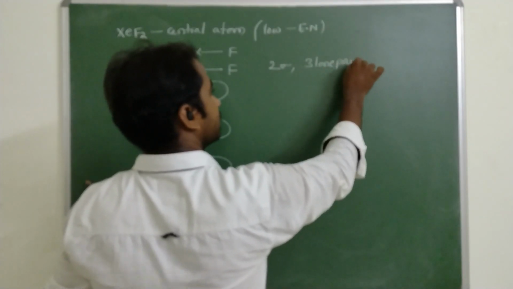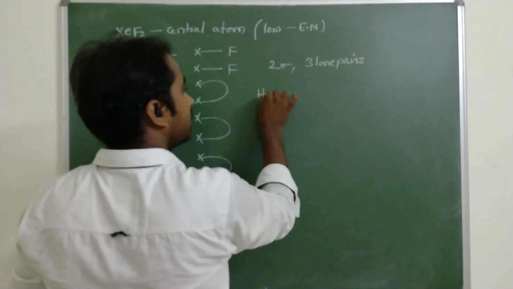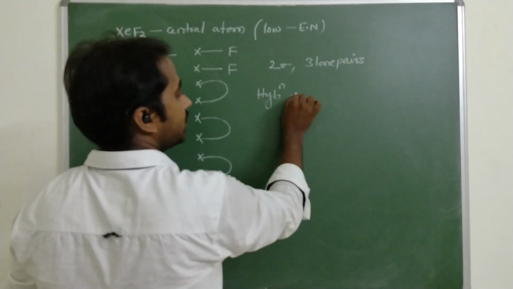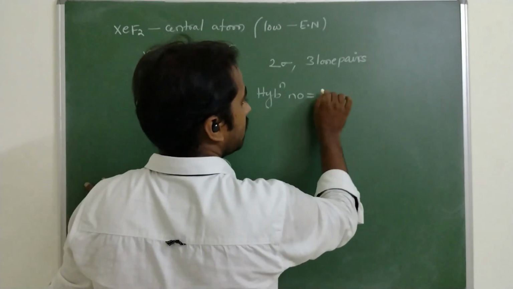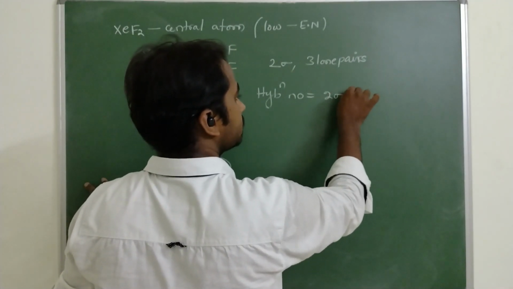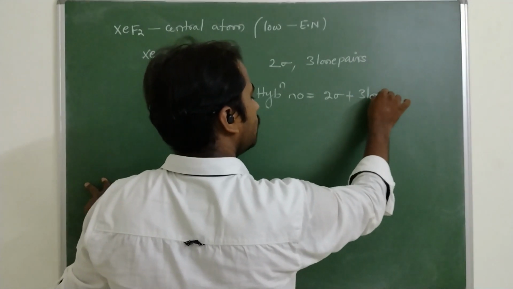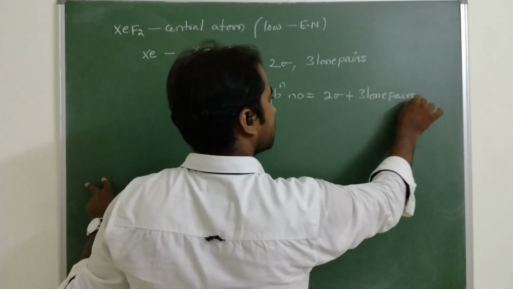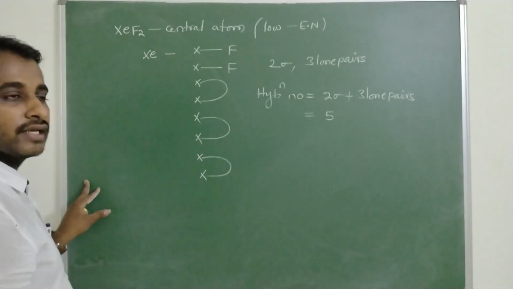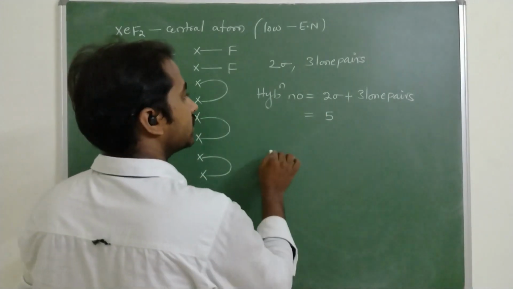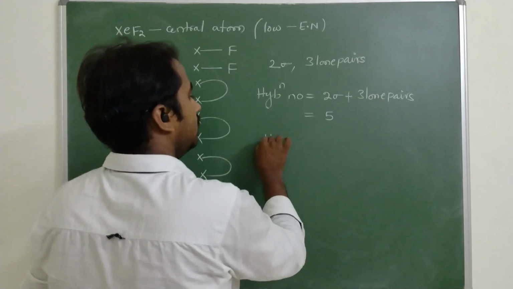So what is the hybridization number? The hybridization number is equal to the number of sigma bonds, 2, plus the lone pairs of electrons, 3. So the hybridization number is 5. If the hybridization number is 5, what is the hybridization?